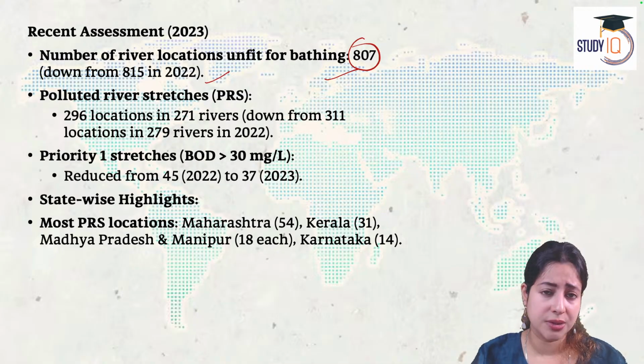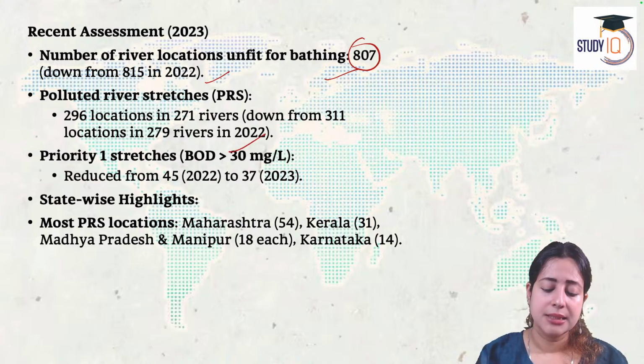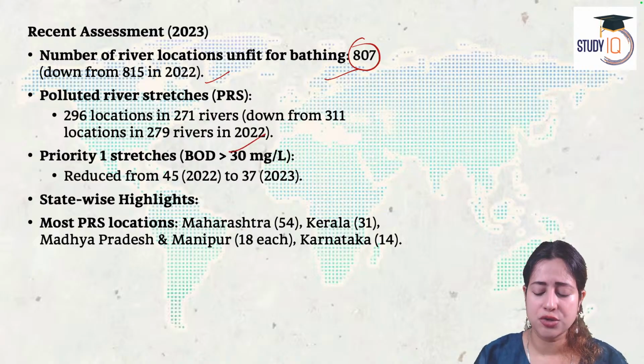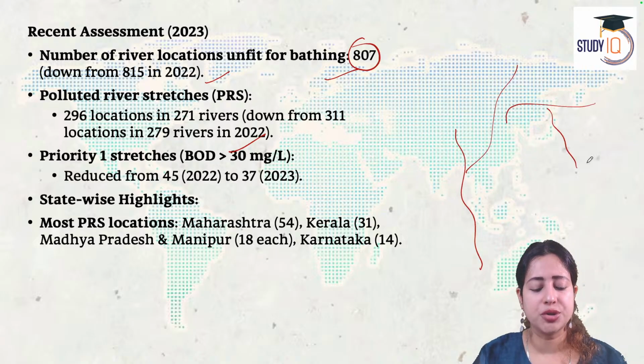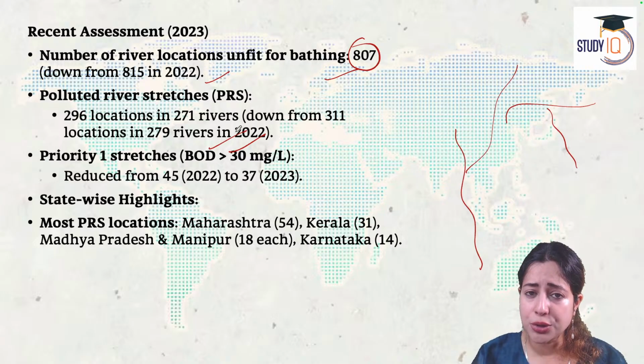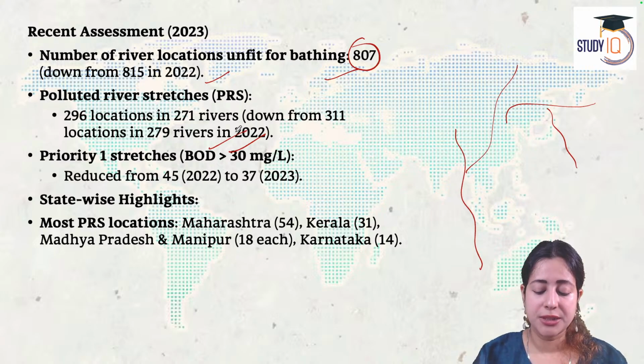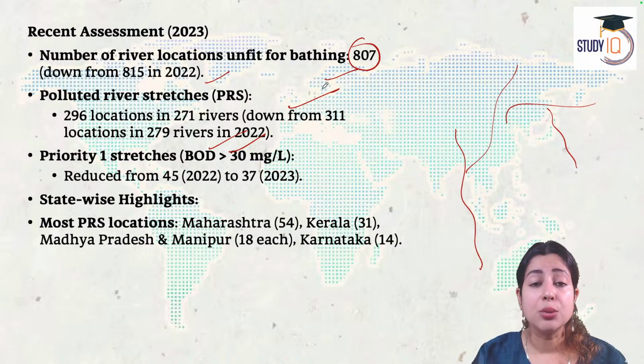So that's good news. The number of rivers with BOD pollution is less. Second, in India, there are small river stretches. For example, this is the main river, and then the small arterial distributaries, canals. Here, about 296 locations in 271 rivers have also been found as severely polluted, although this number has also come down from 311 the last year.